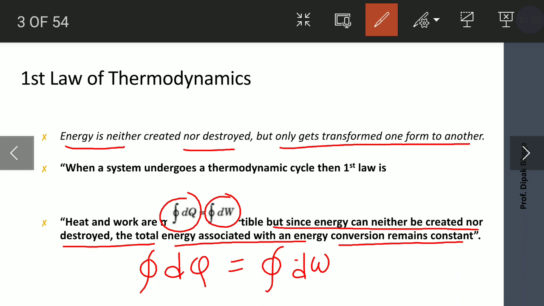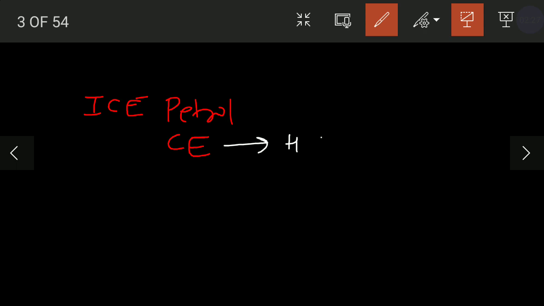Let us take one example for studying the first law of thermodynamics. In a two-wheeler, or in a heat engine or internal combustion engine, the fuel is petrol. Let us assume the fuel is petrol, in which chemical energy is available. This chemical energy is converted into heat energy in the engine.